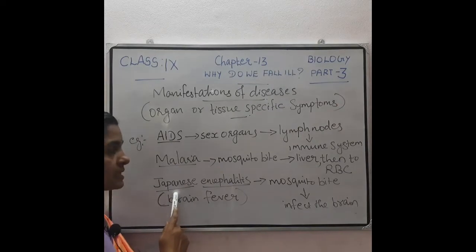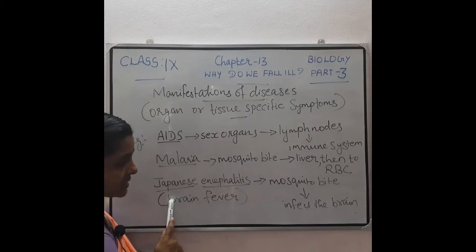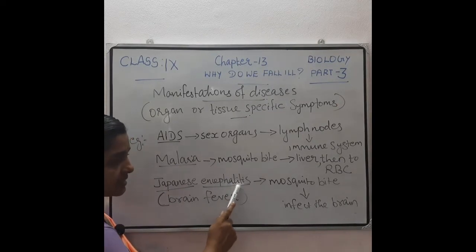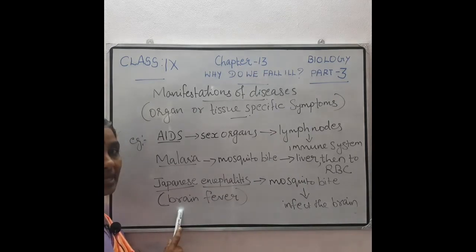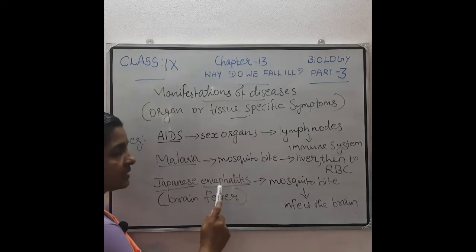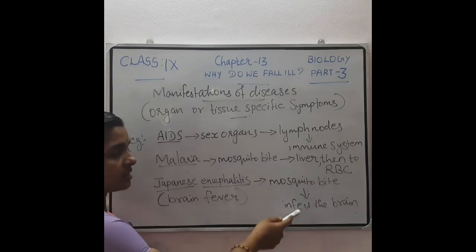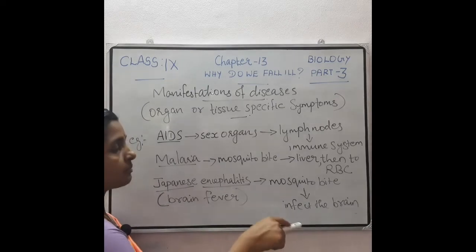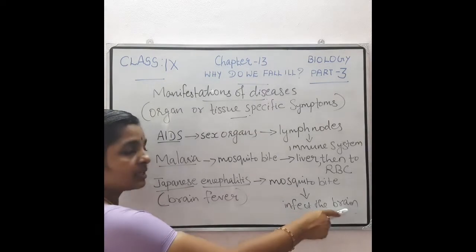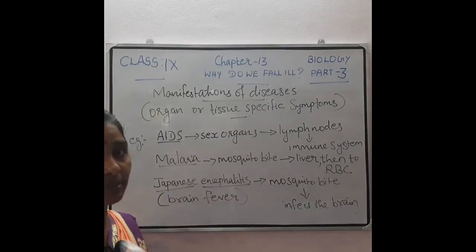Then another disease, Japanese encephalitis. It is also known as brain fever, and this disease is also caused by a mosquito bite, but it will not affect the blood. Where will it affect? It infects the brain.